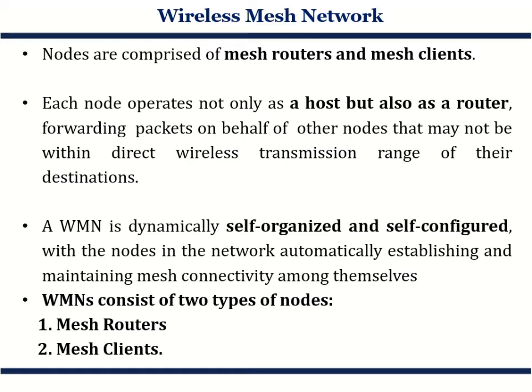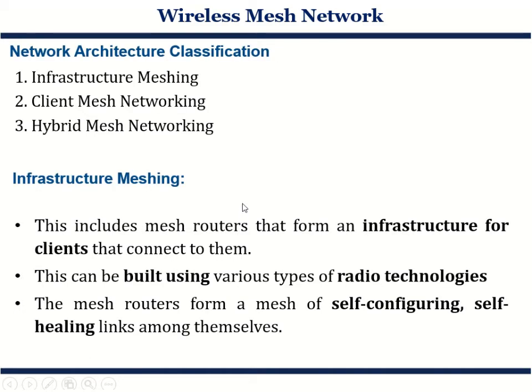Now these nodes are of two types, that is mesh routers and mesh clients, as we discussed earlier. Now, what are the architectures available for wireless mesh network? We have basically three types of architecture: infrastructure meshing, client mesh networking, and the third, hybrid mesh networking.